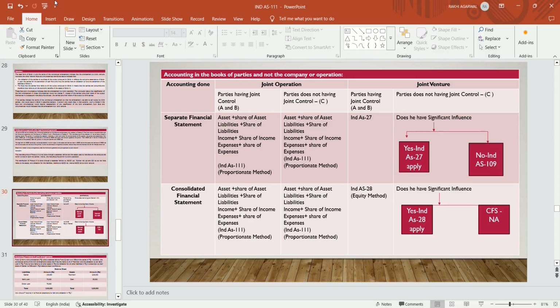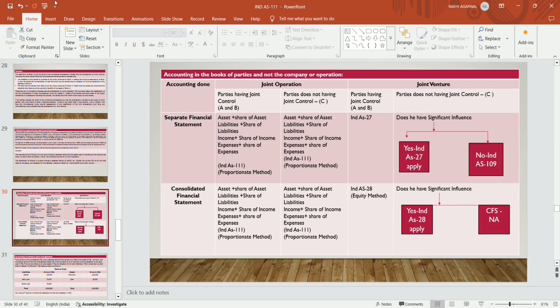If the party does not have joint control, but it is a case of joint operation, in case of C, he will also prepare his individual balance sheet and also show the share of his assets in the joint operation, that is 20%, the share of liability, share of income. Though he doesn't have joint control, still they prepare their balance sheet as per Ind AS 111, that is on the proportionate method.